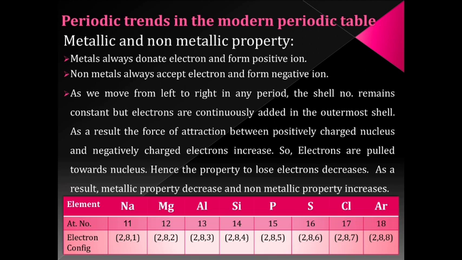So we can conclude that as we go from left to right in a period, the tendency to lose electrons decreases. That means metallic property decreases. So the final conclusion will be, when we go from left to right in a period, the metallic property decreases. And on the other hand, the tendency to accept electrons increases. So we can say that when we go from left to right in a period, the non-metallic property increases.